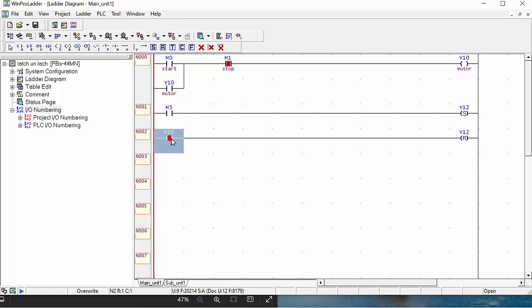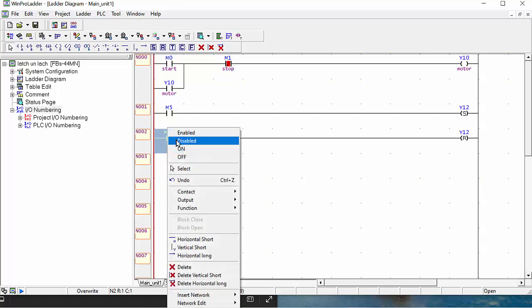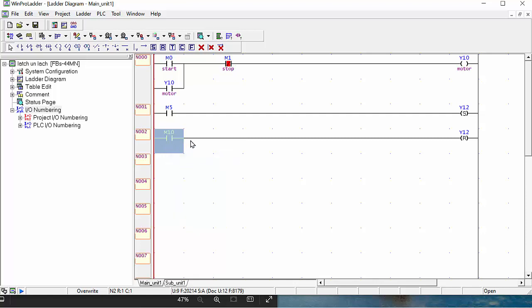Simple. This is a simple example. This can be a push button, right? Here you can fix the hardware from the PLC, X0, X2, X3, X4 or X5, and here also the second push button you can use from the panel, X3, X4, X5, as per your drawing.